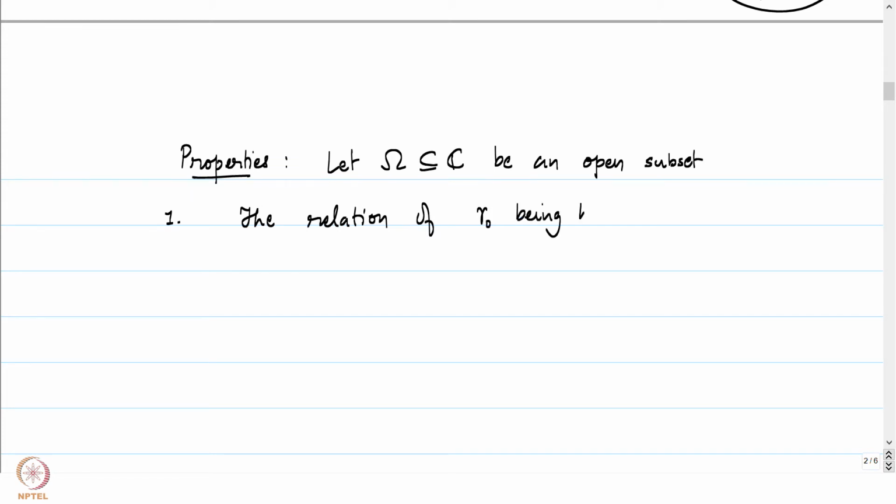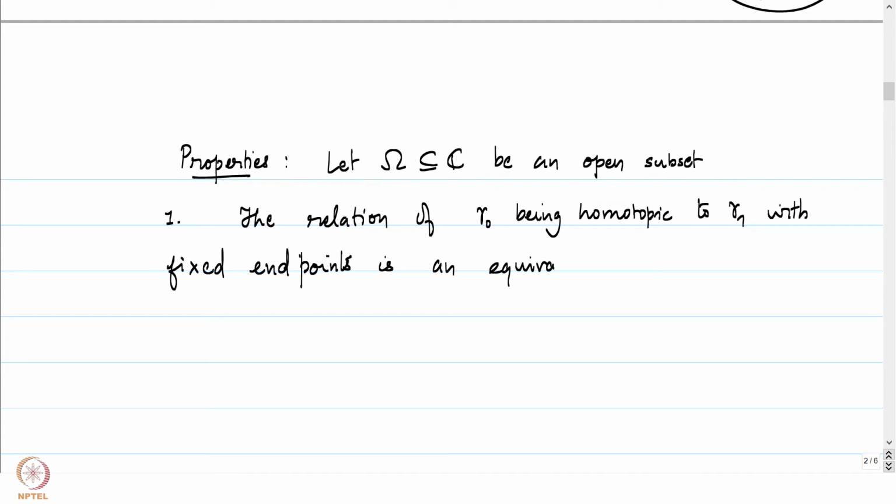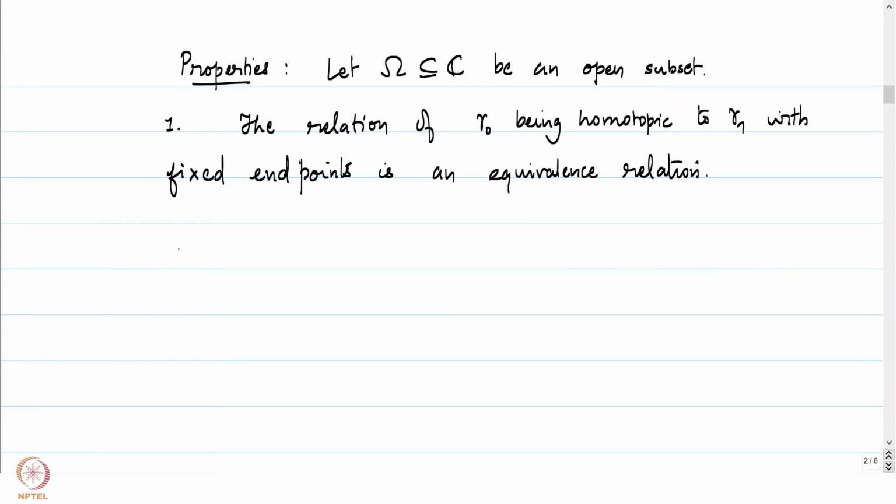The properties will have the following setup all through: let omega be an open subset, and the relation of gamma 0 being homotopic to another curve gamma 1 with fixed endpoints is an equivalence relation. Let's give a proof of this.